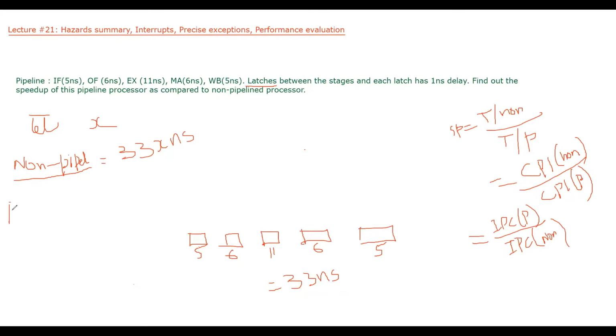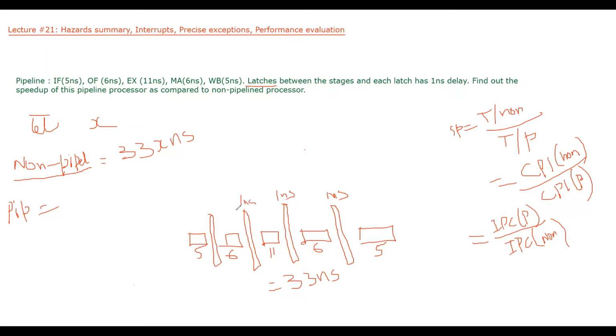Now let's take a pipelined processor. In a pipelined processor, we know every instruction is completed in one cycle. Okay, so we have these pipeline latches in between in a pipelined processor, and this latch has how many nanoseconds delay? 1 nanosecond delay.